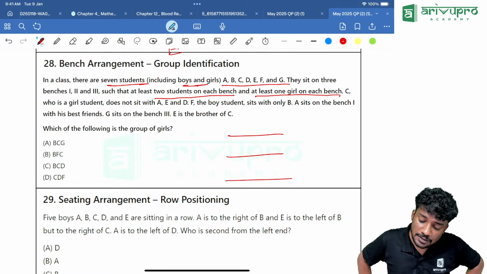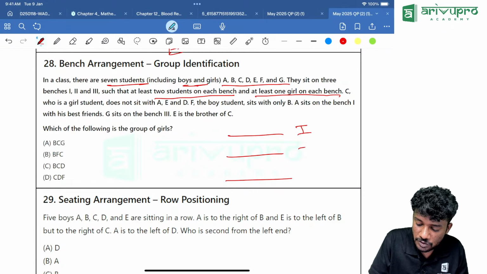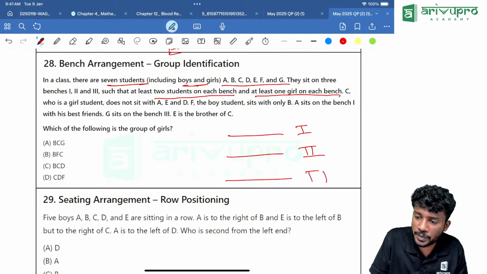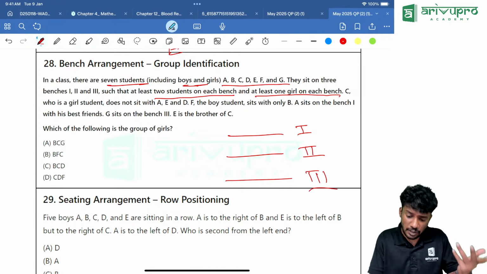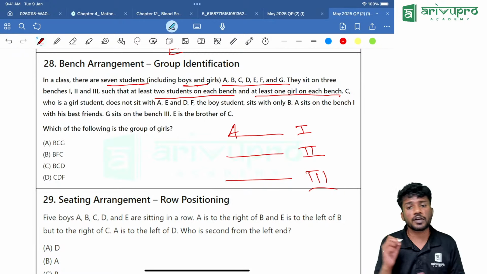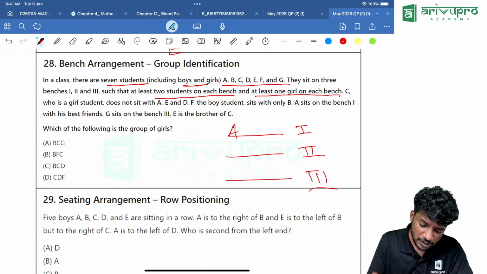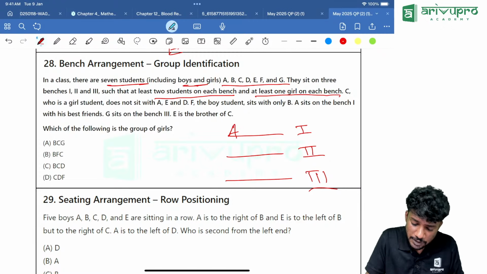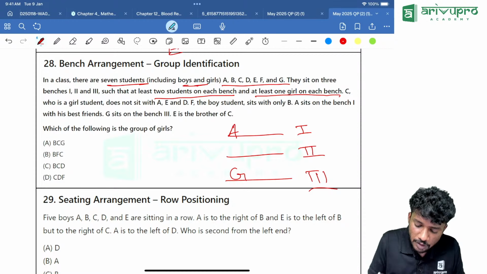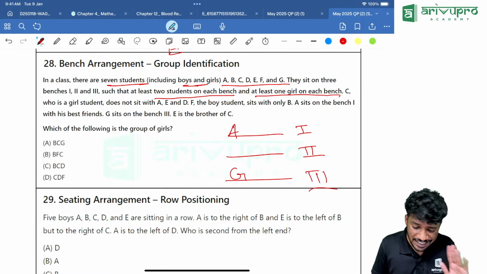Then A sits on the bench 1. That means this is the first bench, this is the second bench, this is the third bench. A is sitting where? A is sitting on the first bench, somewhere over here. Then with his best friends, G sits on the third bench. So G is sitting in the third bench. Correct? Then E is the brother of C is the question.